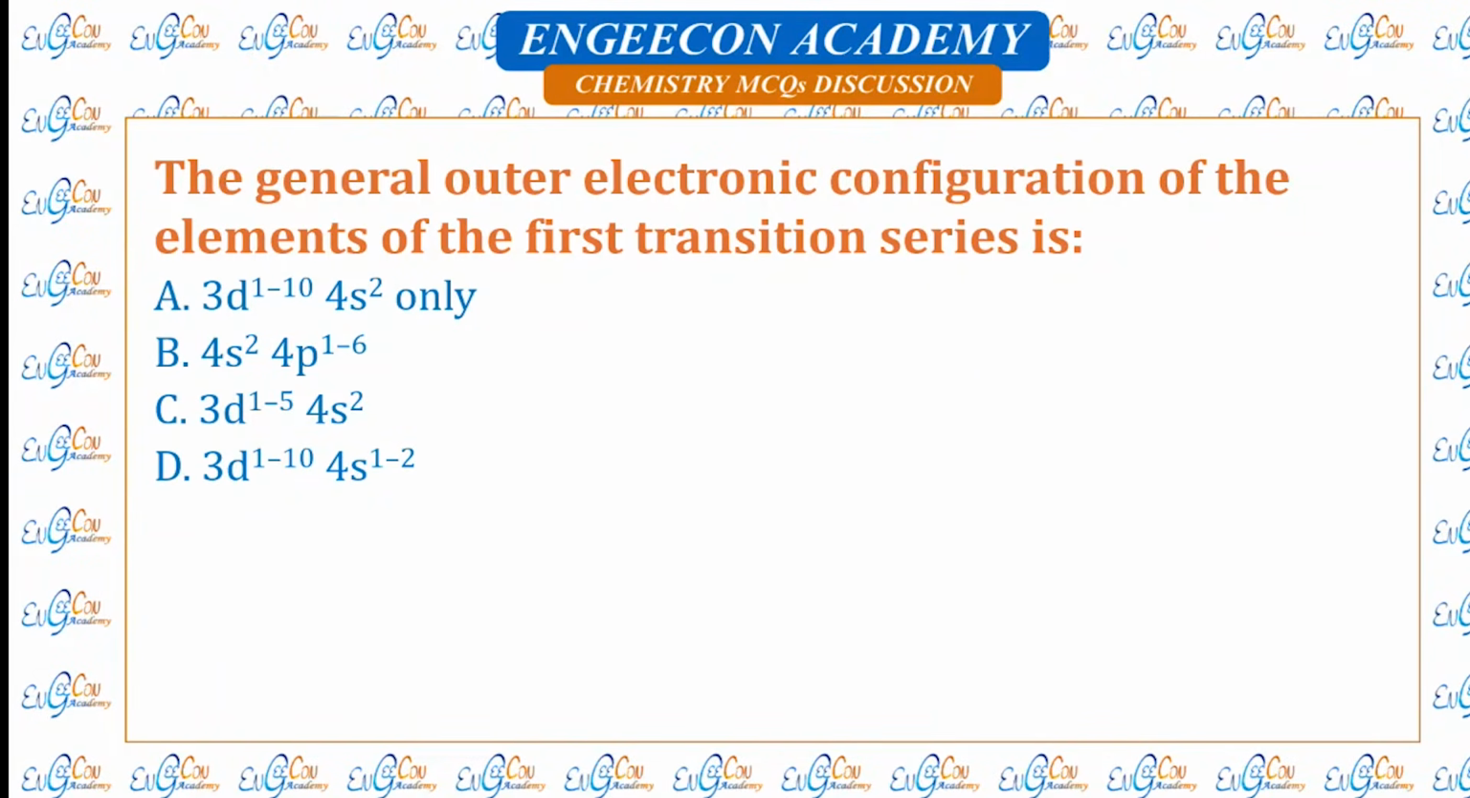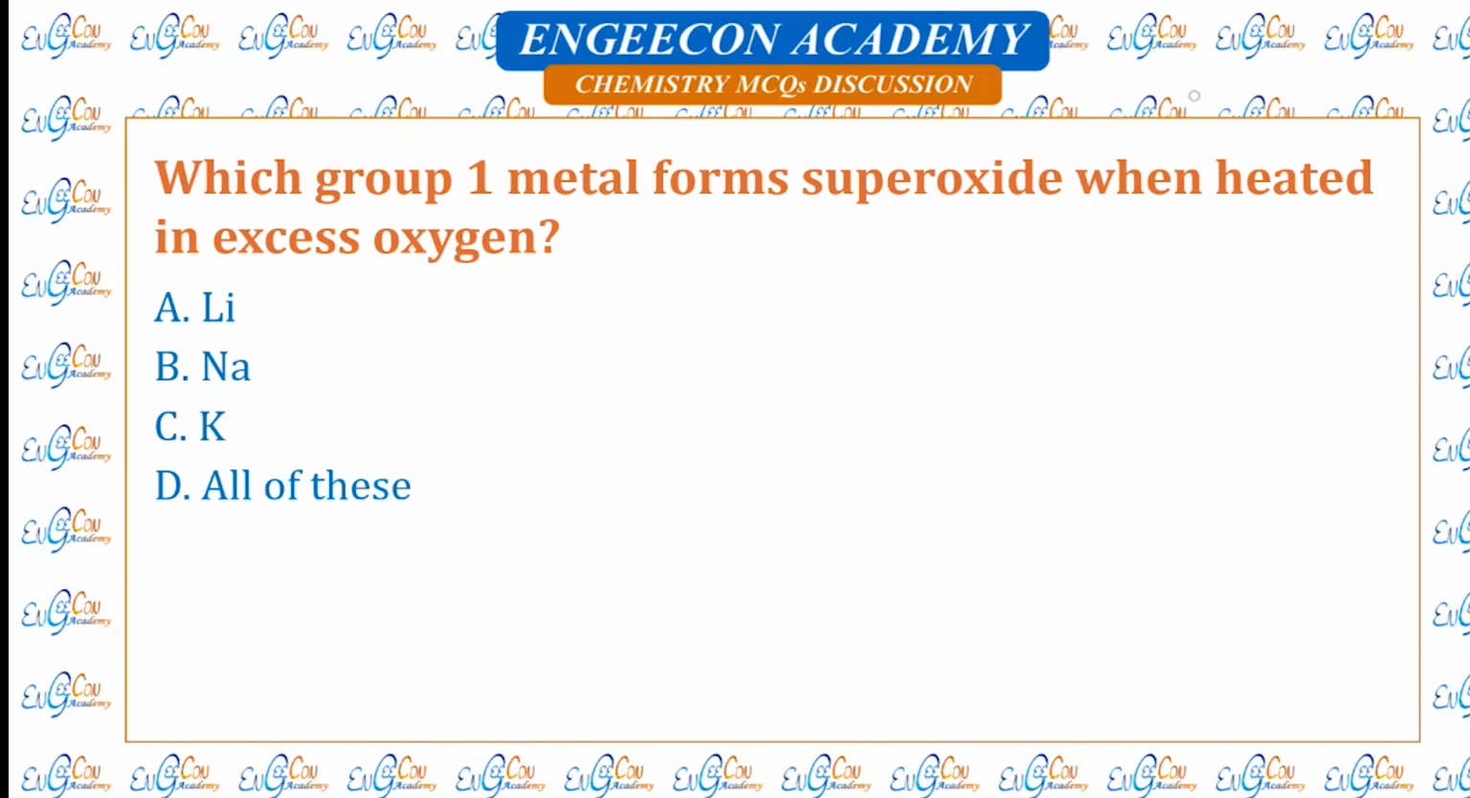The general configuration of elements in first transition series is... So first transition series belongs to fourth period. So in fourth period, we can have 1 or 2 electrons in S, and in D, we can have 1 to 10 electrons. So D is the correct option.